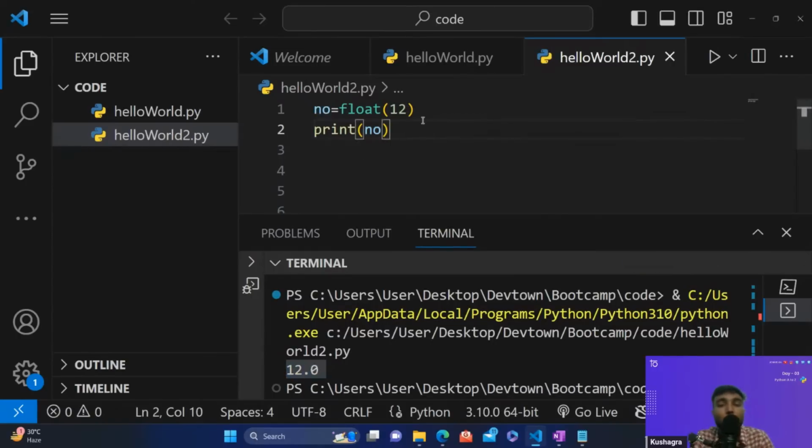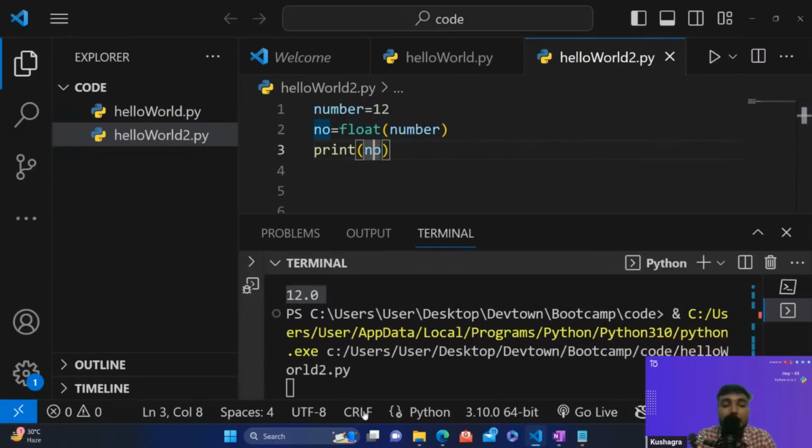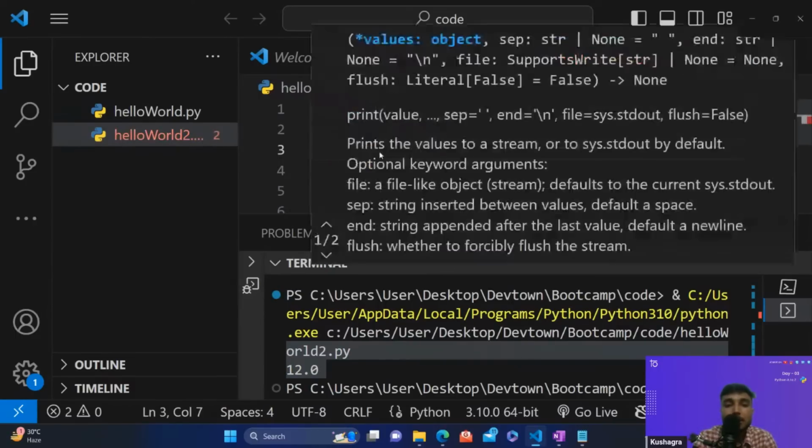So that means if you want to convert any value that is an integer but you want to change its data type to a float, how can you do it? Right now I'm passing a value directly. Let's just add one more variable, that is number. Let's say number equal to 12. So now I can simply pass number over here like this. So what happened? The type of this number is changed. Let me just show it to you. So let's just add this.